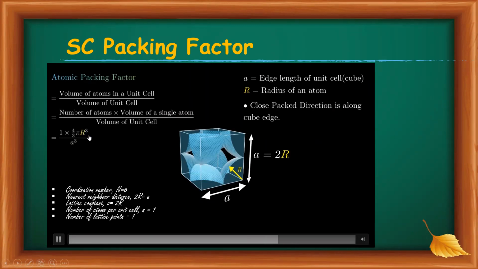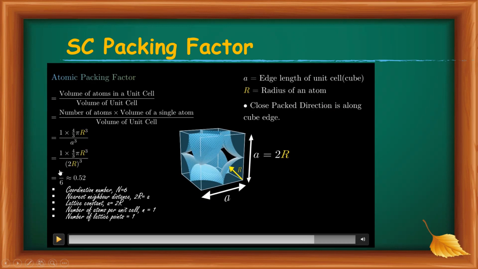So 1 into 4 by 3 pi r cube divided by a cube, and a is equal to 2r. Then 1 into 4 by 3 pi r cube divided by 2r cube, or that is equal to pi by 6 or 0.52.